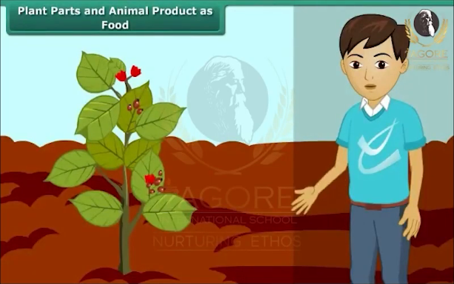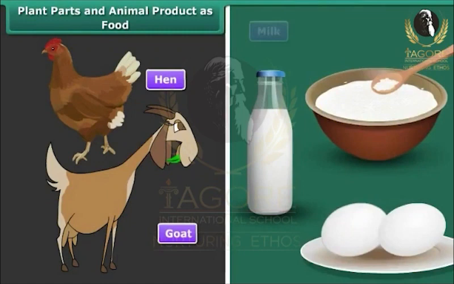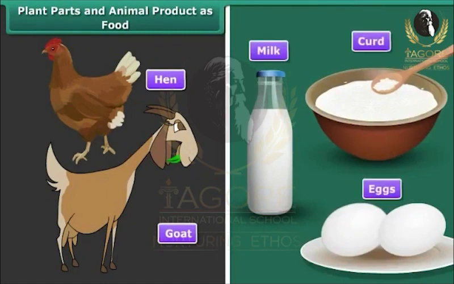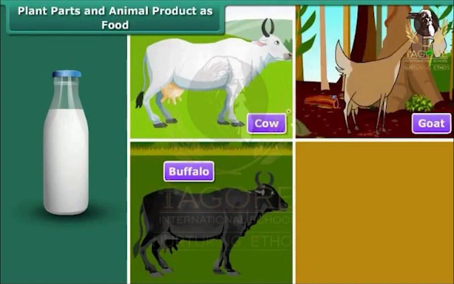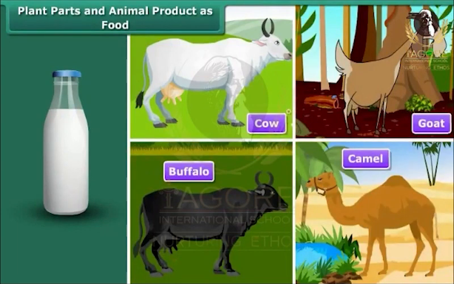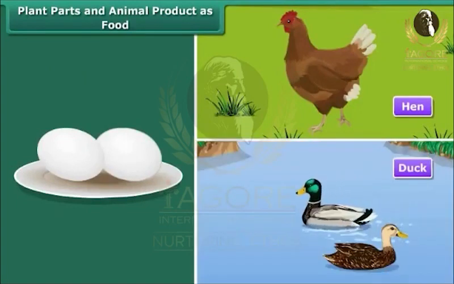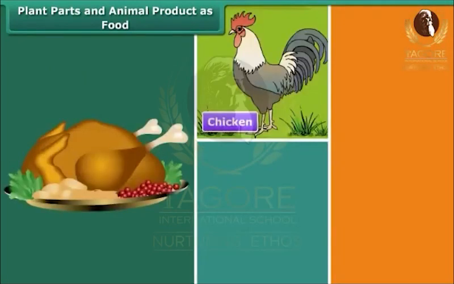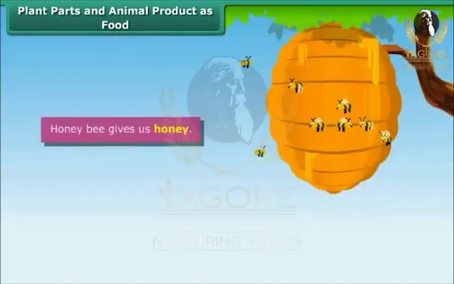As we have already discussed that we get most of the food from plants, animals also provide us some important products which we eat and drink daily, that is milk, curd, eggs. We get milk from cow, buffalo, and goat, and even from camel in desert areas. We get eggs from hens and duck. We also get meat from chicken, goat, camel, etc. Fish, prawn are also eaten. Honeybee gives us honey.